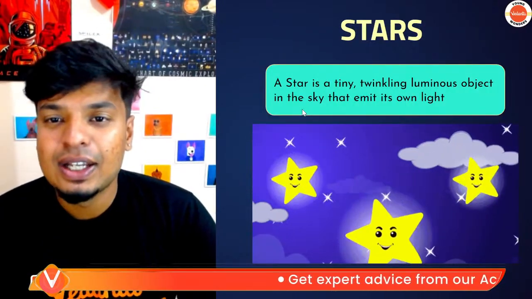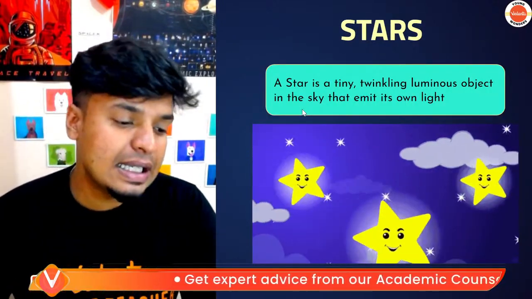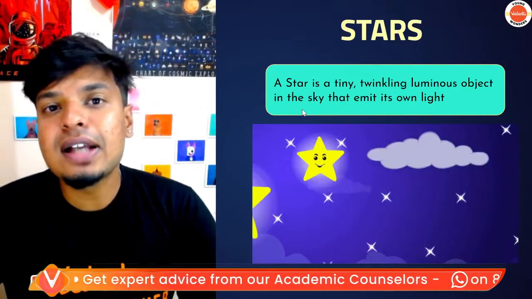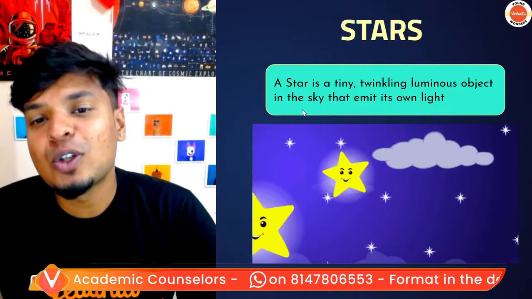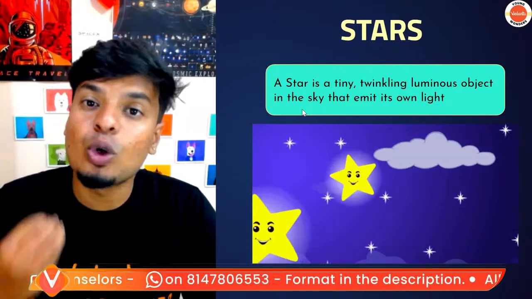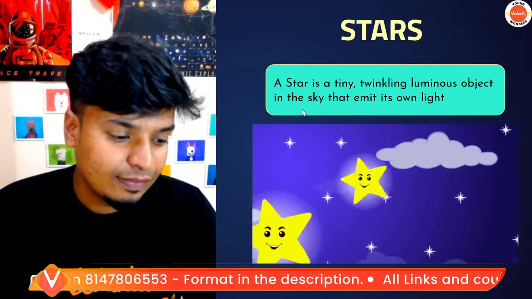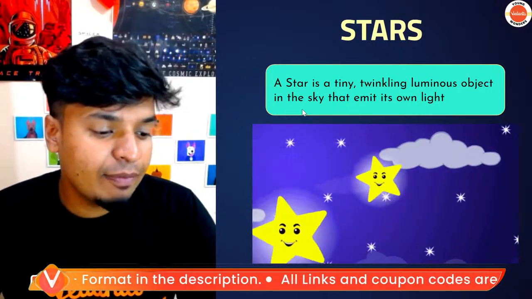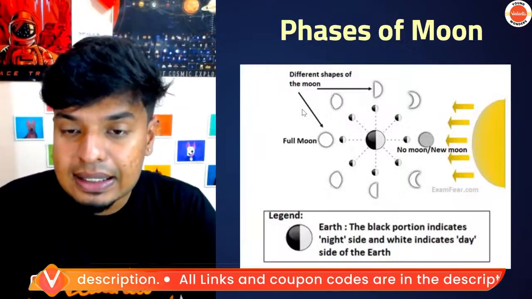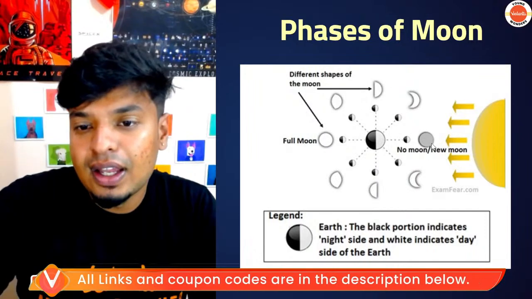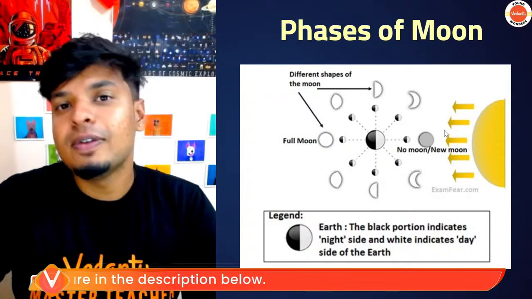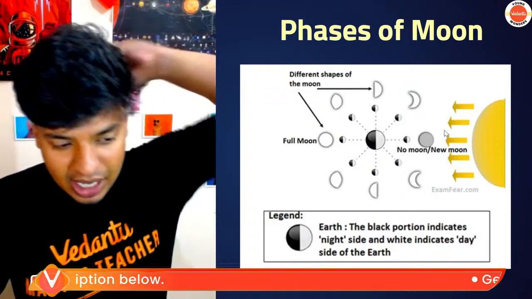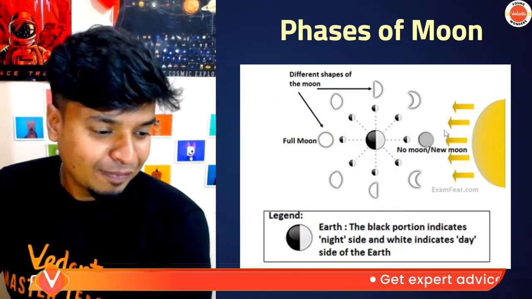Okay, great. So what are stars now? Let's now learn about stars. Stars are luminous bodies. They are tiny, twinkling luminous objects in the sky that emit their own light. Is there any time when moon is not visible? Soumya, yes, that is your new moon. See, when the moon is in between the sun and the earth, it is not visible to us when the light is behind.